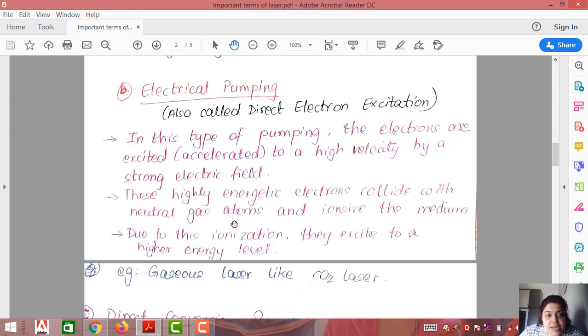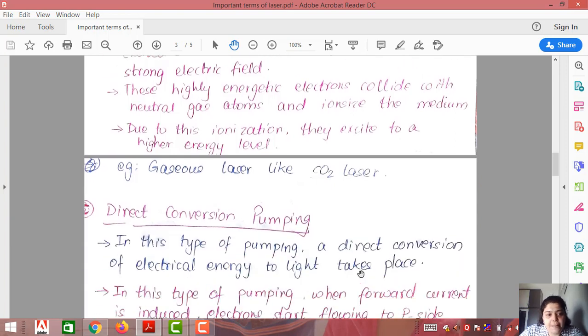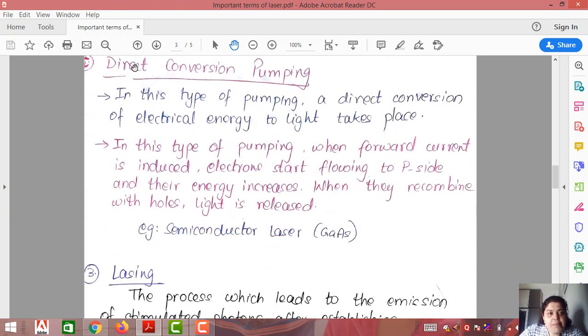Ionizing the entire medium means it is raising the atoms to a higher energy level. So due to this ionization, the atoms get excited to a higher energy level. As I just said, this type of pumping is used in gaseous laser, a common example is CO2, that is carbon dioxide laser.